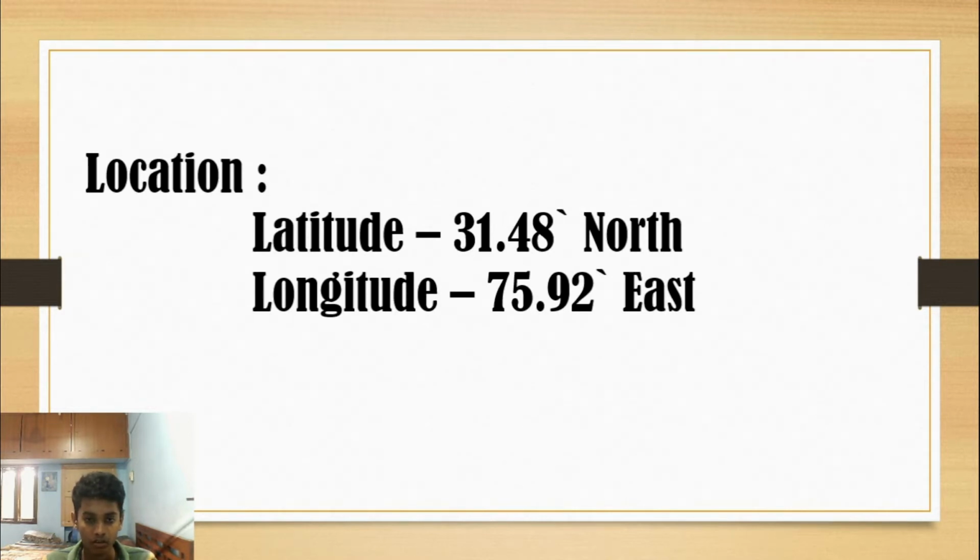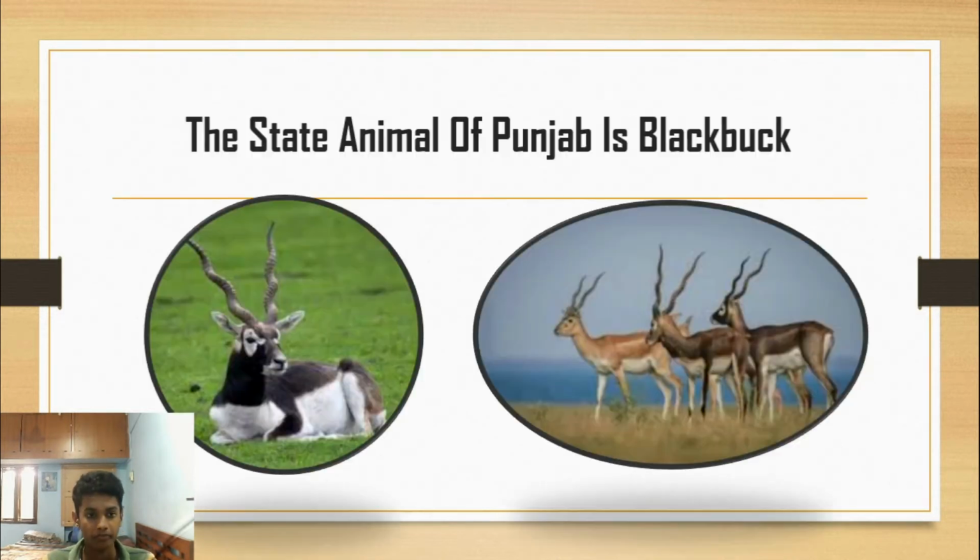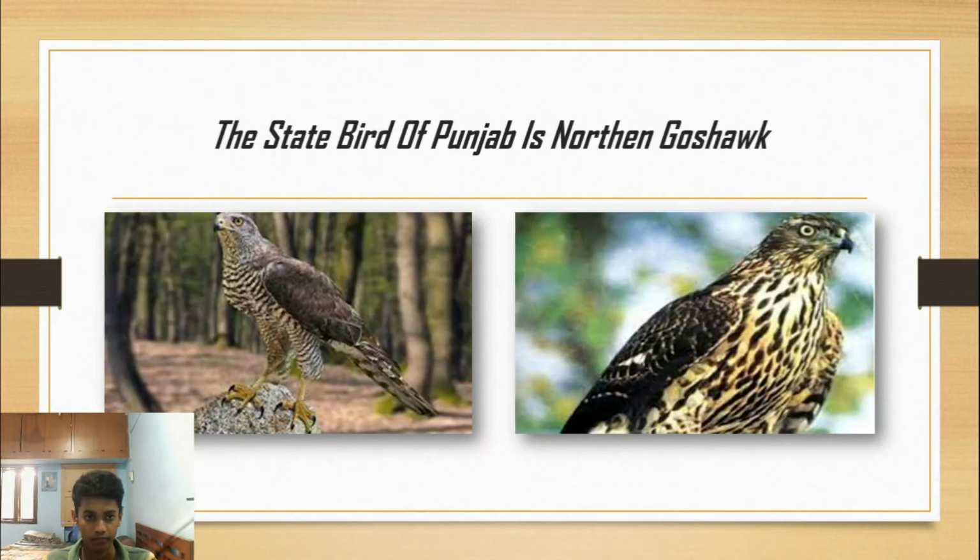Location: latitude 31.48 degree north and longitude 75.92 degree east. Three religions in Punjab: Sikhism, Islam, Hinduism. The state animal of Punjab is Blackbuck. State bird of Punjab is northern goshawk.